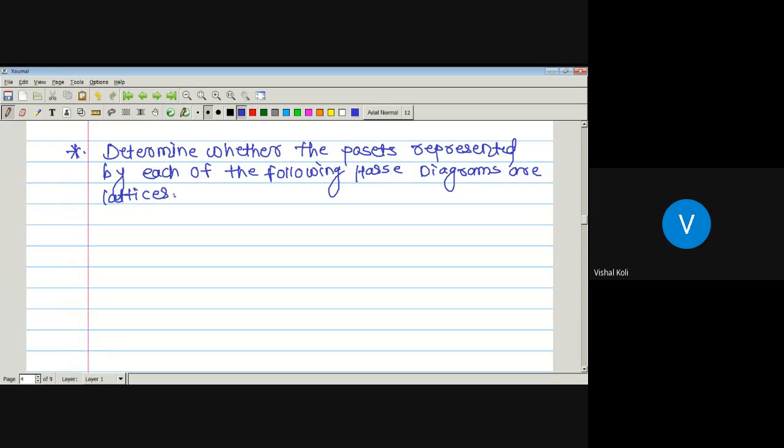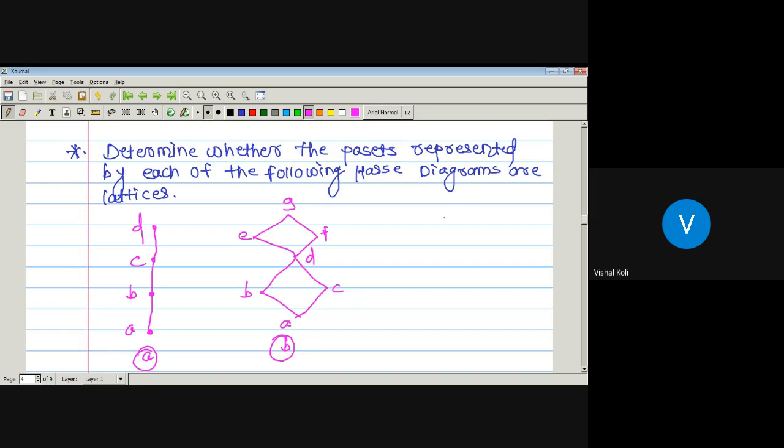Here we have been given some Hasse diagrams of a poset. The first one is this one, with elements A, B, C, and D. The second has elements A, B, C, D, E, F, and G. This will be the second Hasse diagram.